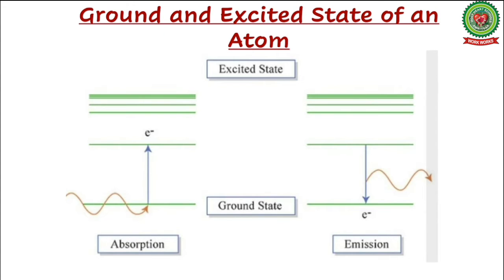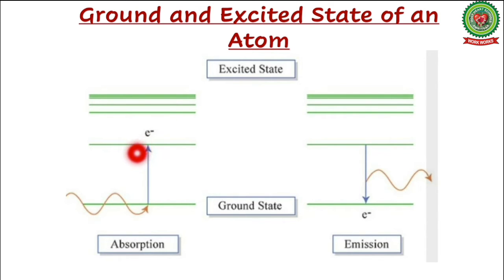Now, first of all, to understand how the spectrum arises, we should know what the ground and excited state of an atom are. So to understand this, what happens is that the electron, when it is at the ground state, absorbs radiation. And when it absorbs radiation, it gets excited and reaches the excited state.